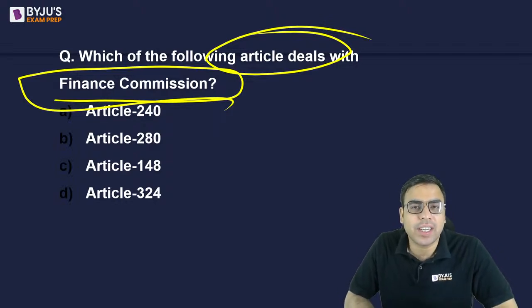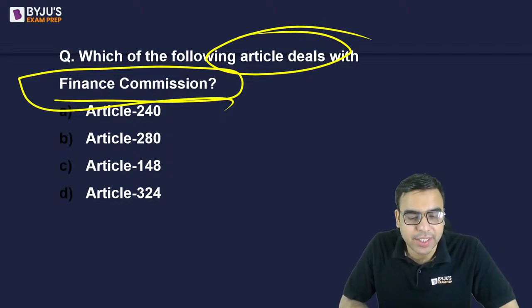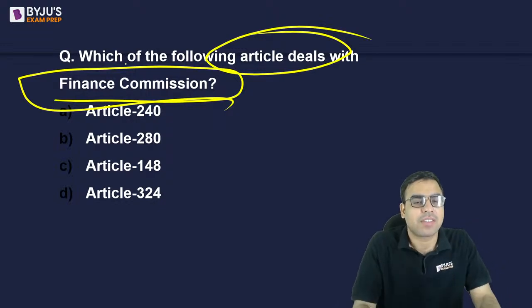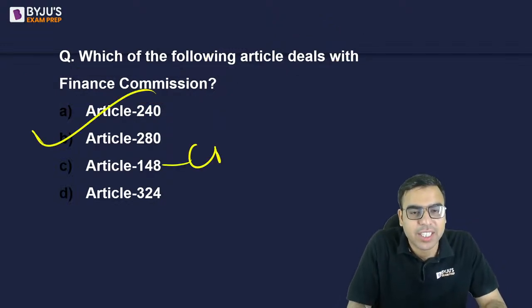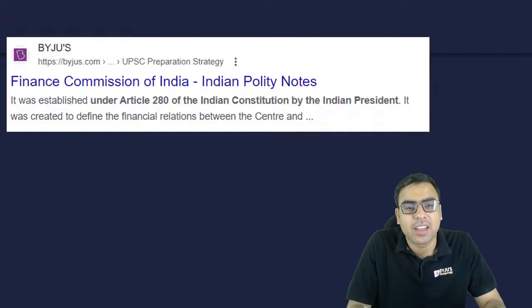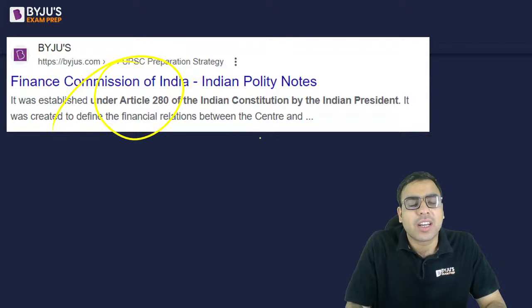Article 240, 280, 148, 324. What is the right answer? बताइए. तो काफी फेमस है ना? 280, 148 CAG की बात करता है. 324 talks about the Election Commission of India. ठीक है. अब देखो, what is the main issue actually with this?